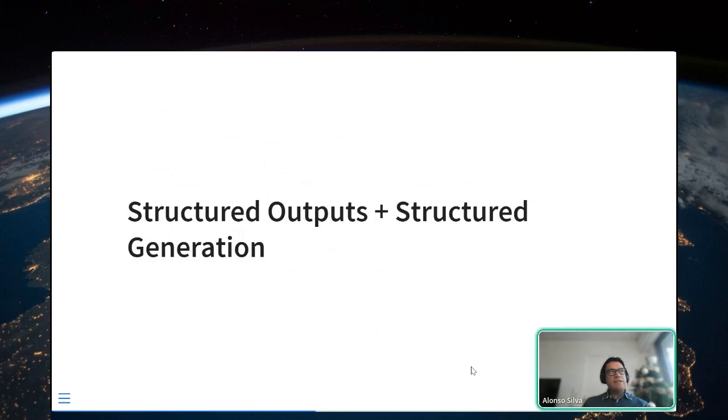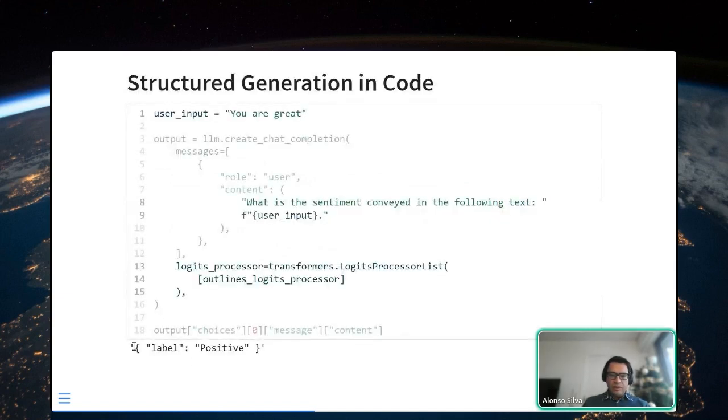But what the model is being forced to do here is to fulfill this, to put either positive or negative. It's not forced to give you the right answer, right? The right answer, it should determine by itself. So even if it will give you a correct JSON 100% of the time, what you would like to do is to encourage it to give you a good answer.